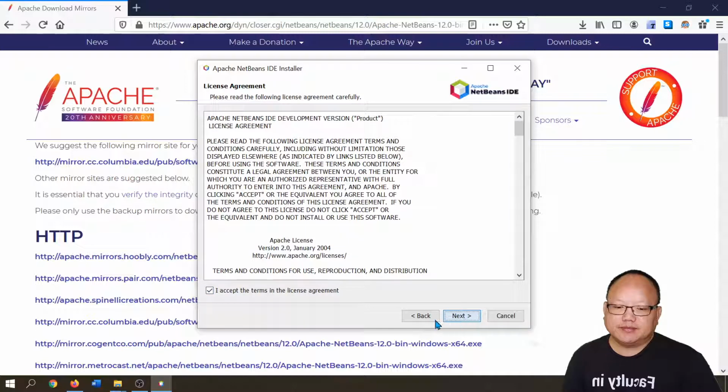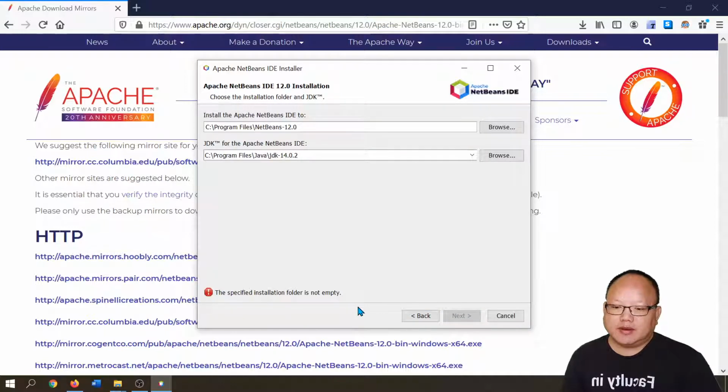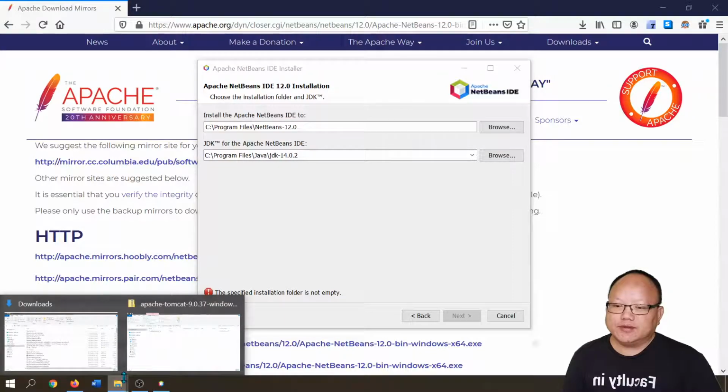Accept. It's not empty. This is probably because I had a previous installation there, and that folder is probably not empty. So I'm going to delete the folder.